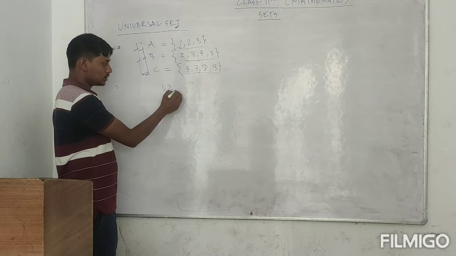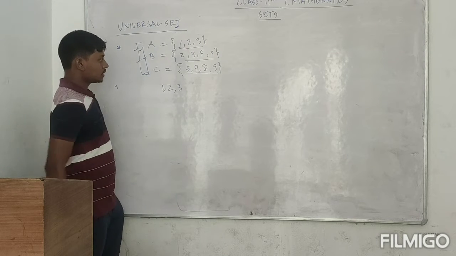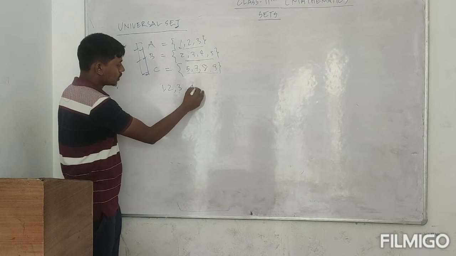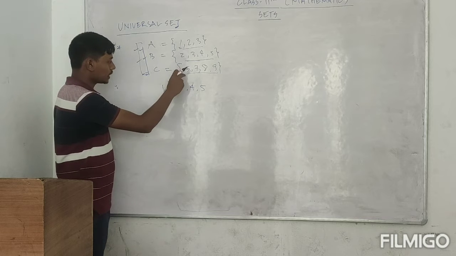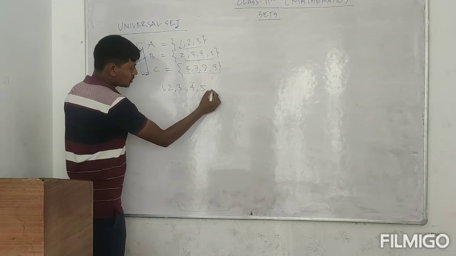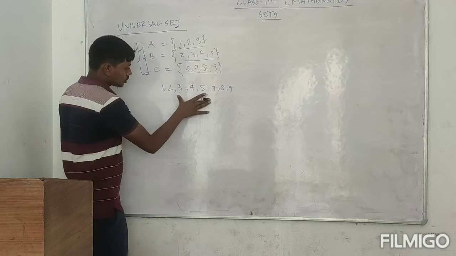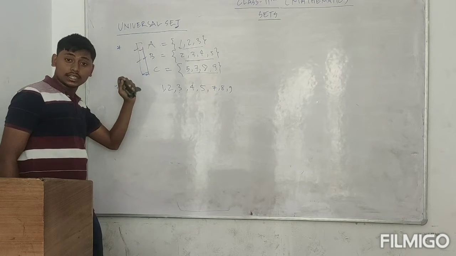Suppose I am writing 1, 2, 3 from set A, and from set B, 2, 3 is already there. So what is not there? 4, 5 is not there. And if we are looking at set C, what are all those? 7, 8, 9. So these are the total elements in sets A, B, C.